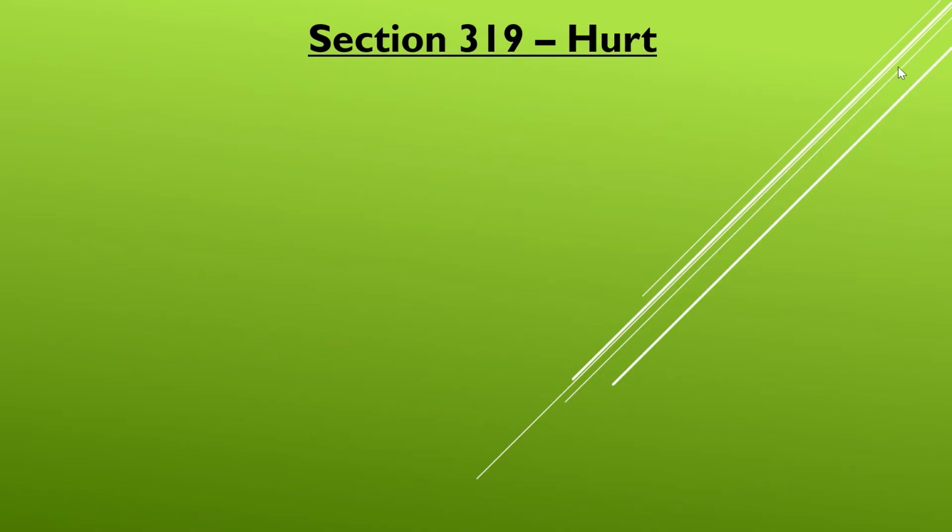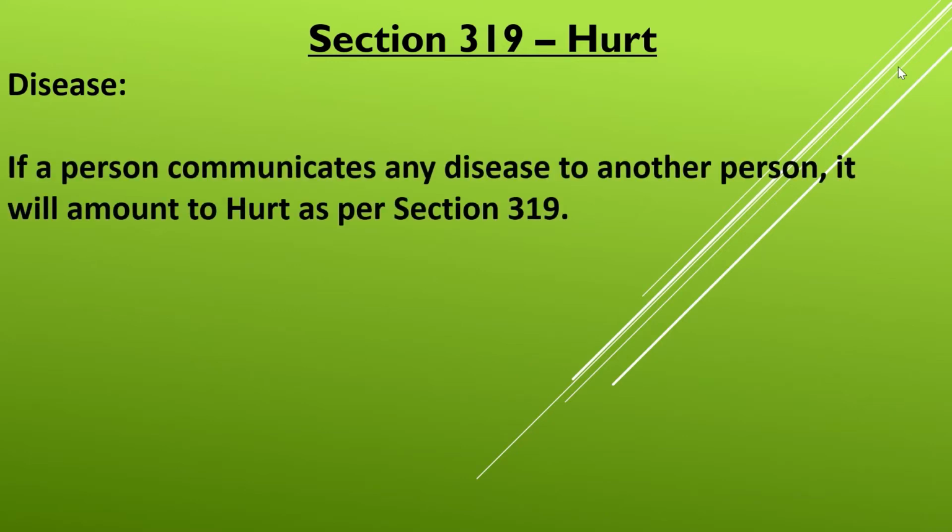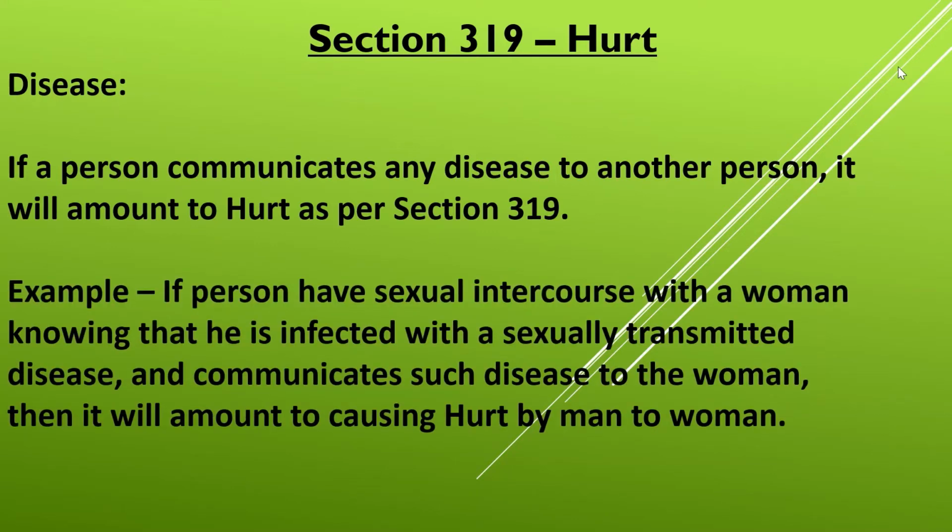Moving to the second element, which is disease. If a person communicates any disease to someone, it will amount to hurt under section 319. For example, if a person knows that he is infected with a sexually transmitted disease but still has sexual intercourse with a woman, then he can be held guilty under section 319, because the woman would have never agreed to have sexual intercourse had she known the fact of the man being infected with such disease.